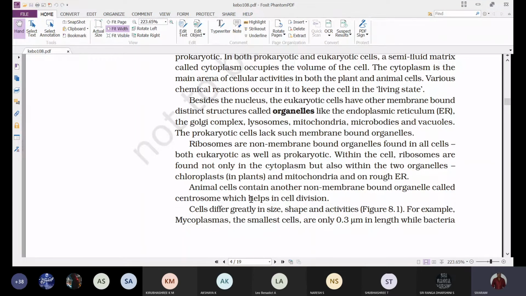These are all membrane bound organelles. Where are they present? They are present in the cytoplasm.